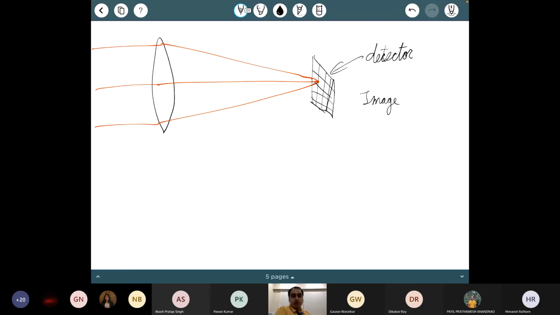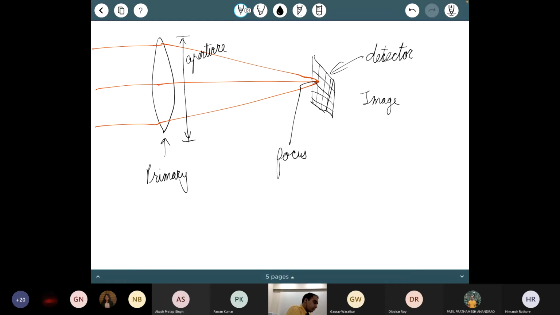So there are a few nomenclatures that we have to know. This is usually called the primary. This point, of course, is called the focus. And the size of the primary is usually called the aperture.